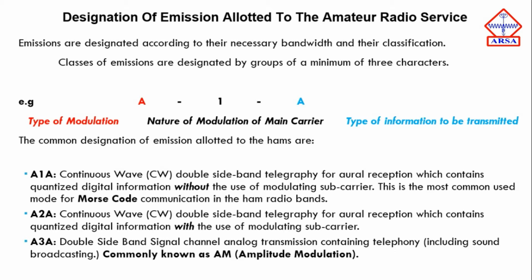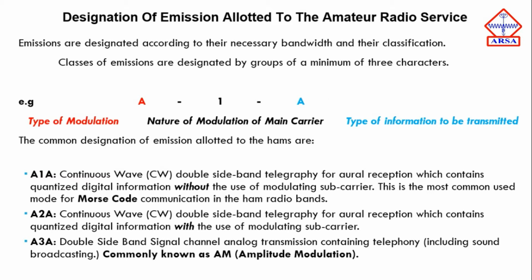The groups of the designated class emissions have a minimum of 3 characters. For example, you can see here A1A. The first character gives you the type of modulation. The second character shows you the nature of modulation of the main carrier, and the third character gives you the type of information to be transmitted.